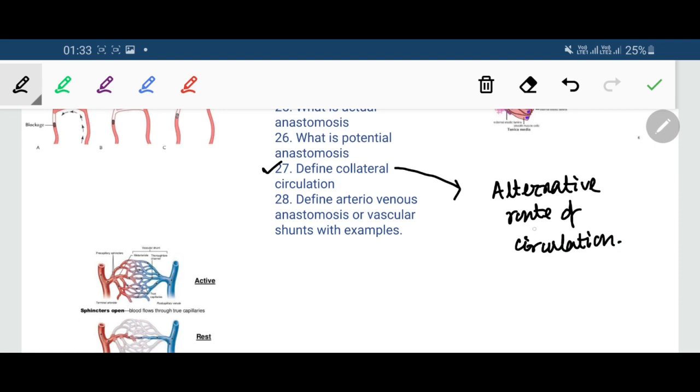So this collateral or alternative circulation keeps the organ viable.